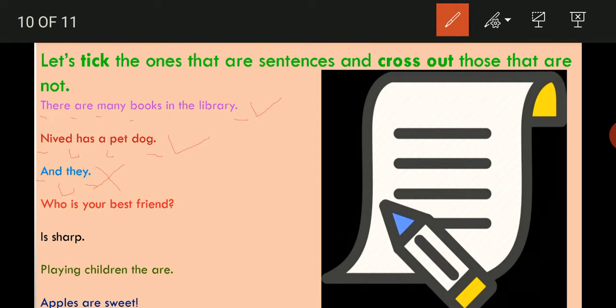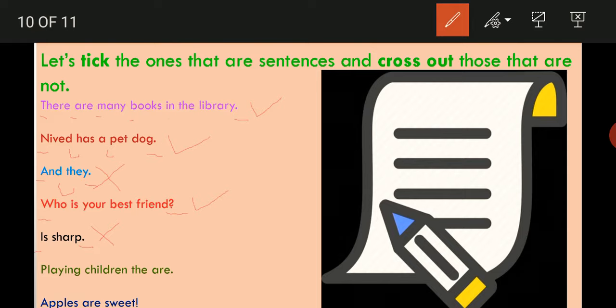Who is your best friend? W is capital. In last question mark is there. In between the words space is there, and it is giving a complete sense. So it is a sentence. Which sentence? It is a question. Is sharp. I is capital. In last full stop is there. In between space is there, but it is not giving a complete sense. So it is not a sentence.